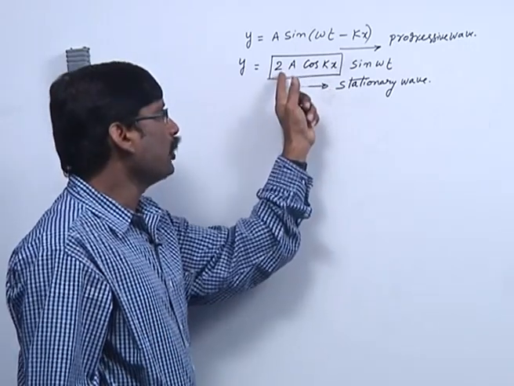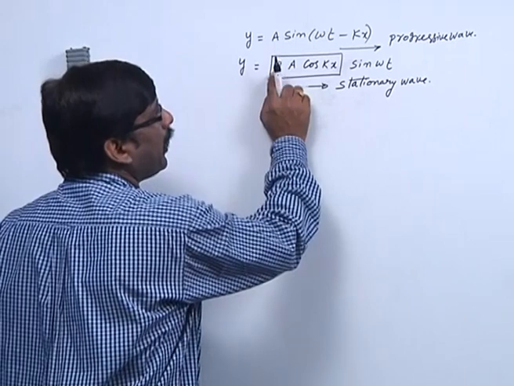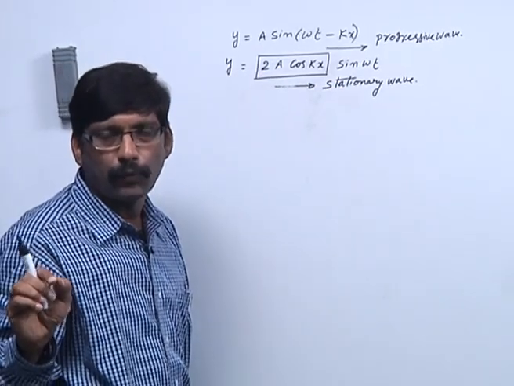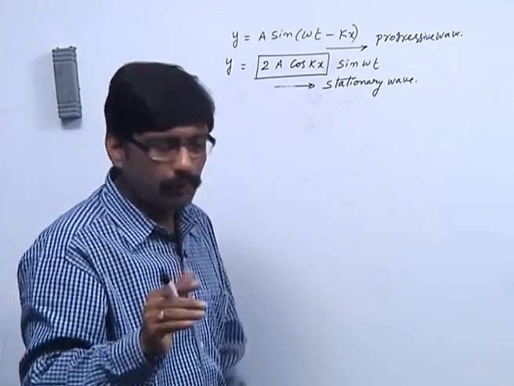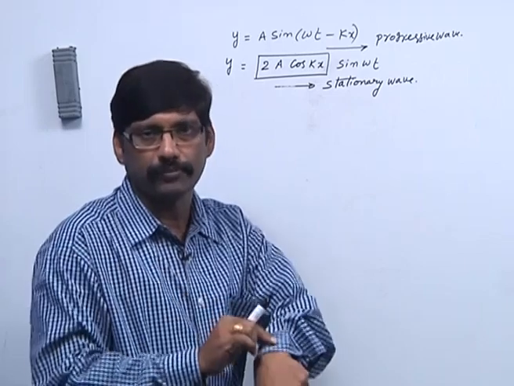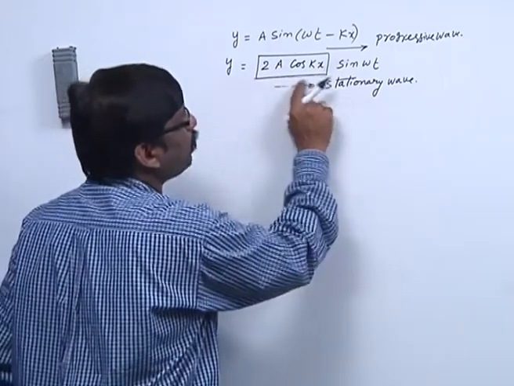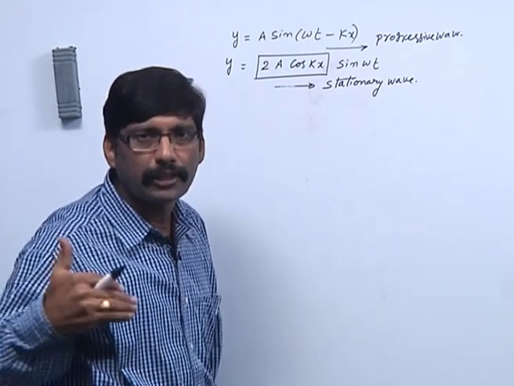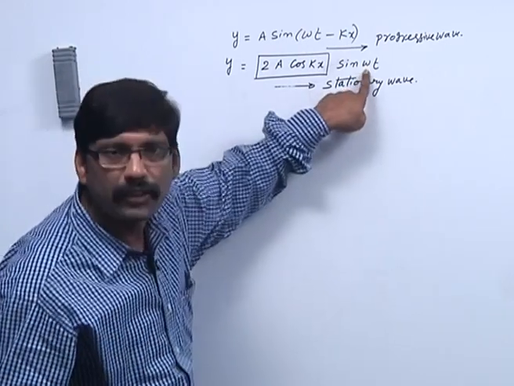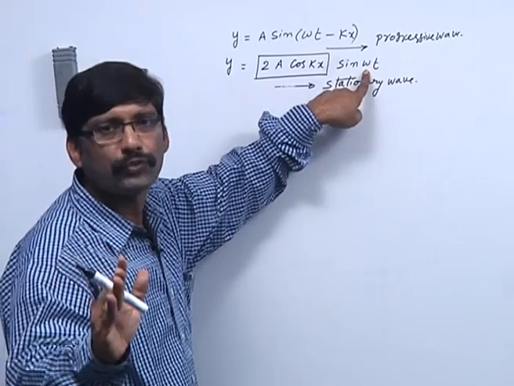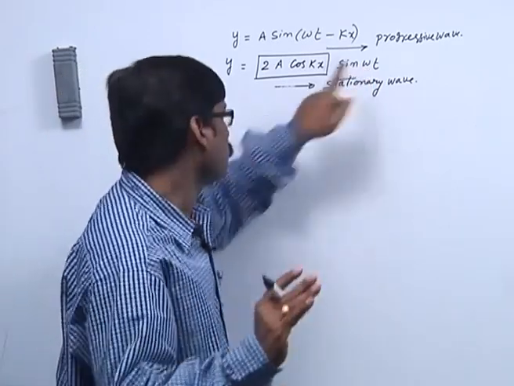2a cos kx, that means the amplitude depends on position x. We know that y depends on both x and t. x is the position, t is the time. So the amplitude depends on position x. That means all the particles, even though vibrating at the same frequency, do not vibrate with the same amplitude. Amplitude varies from position to position.